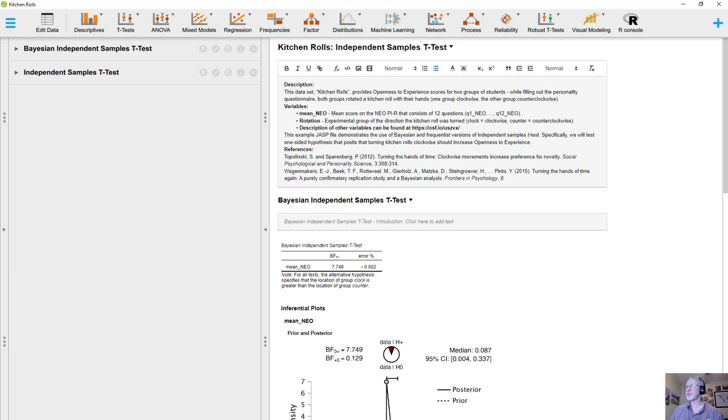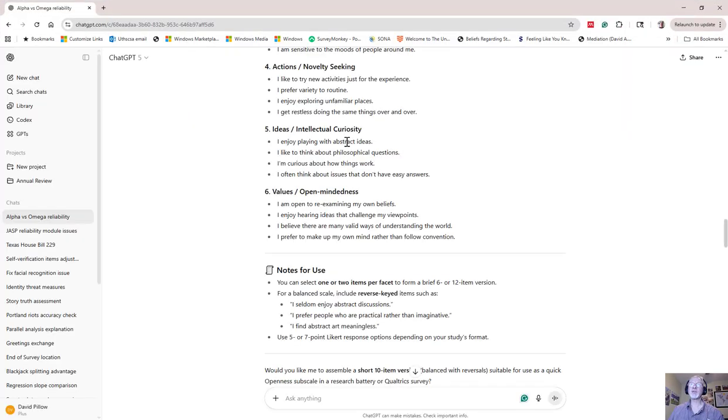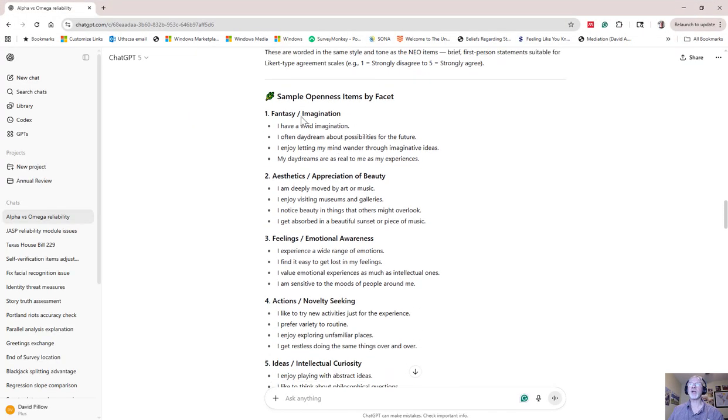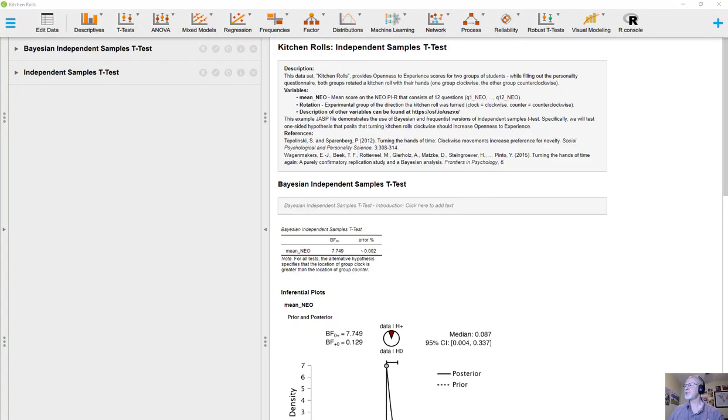Here are examples of items from an openness to experience scale. Items like: I have a vivid imagination. I often daydream about possibilities for the future. I am deeply motivated by art or work. I experience a wide range of emotions. I like to try new activities just for the experience, and so on. So those are items similar to the ones that they assessed.